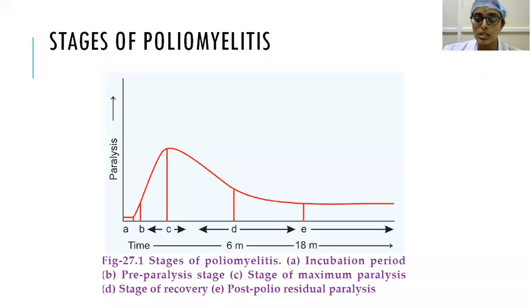And after that, the maximum group of muscles will be involved at a certain point of time, that is C. You can see the C line in the graph. This is the stage of maximum paralysis. Then after this period, gradually the muscles start recovering. So this is the maximal point of recovery, you can see somewhere around D. And between D and E, gradually the recovery reduces. And after E, there will not be any improvement in the muscle status. So that is the post-polio residual paralysis.